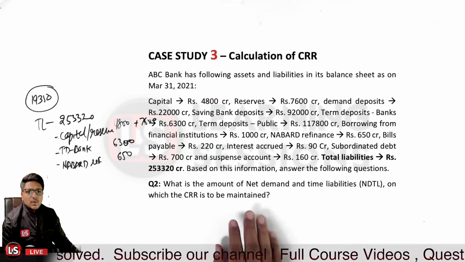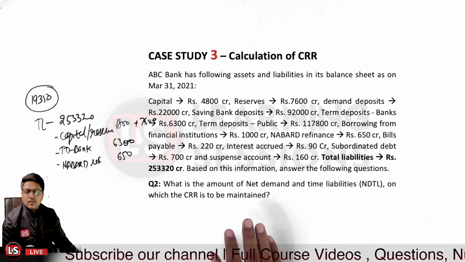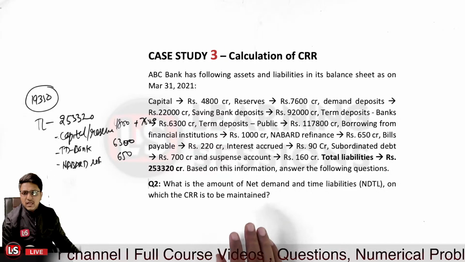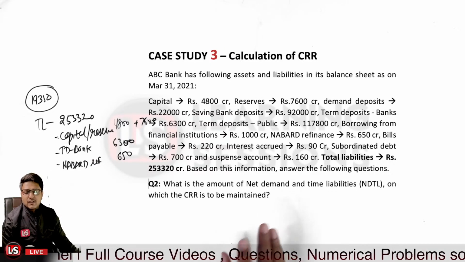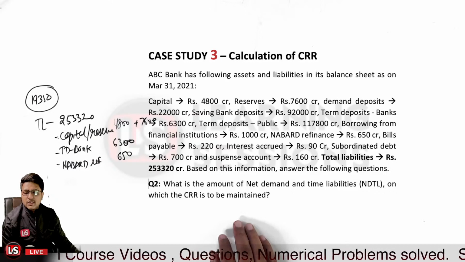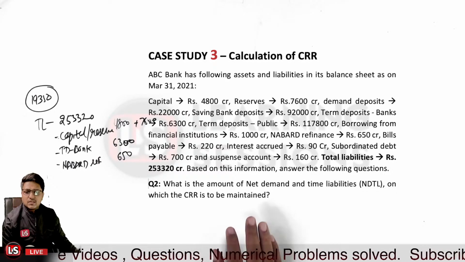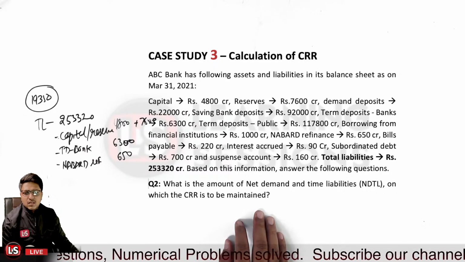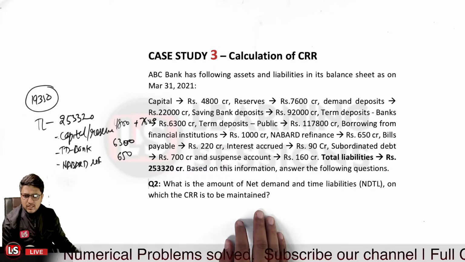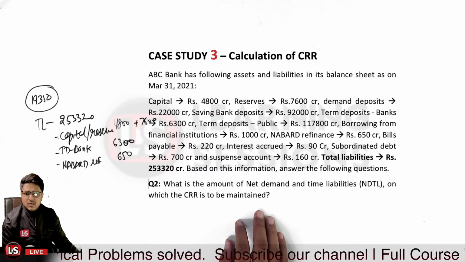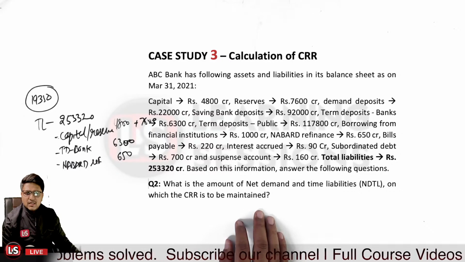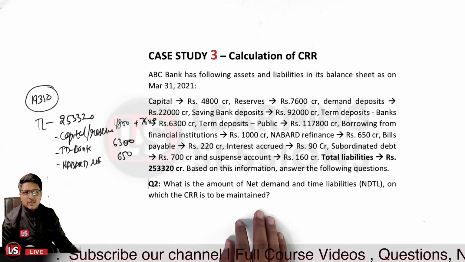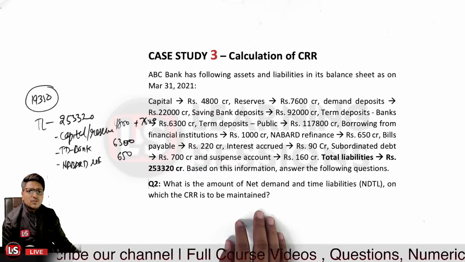So what is the amount of the net demand time liabilities on which we will be calculating the CRR? CRR is to be maintained on a fortnightly basis, and on the other days it is to be maintained on average 90%. Okay, if you are having term deposits, there is a question related to term deposits of the banks.